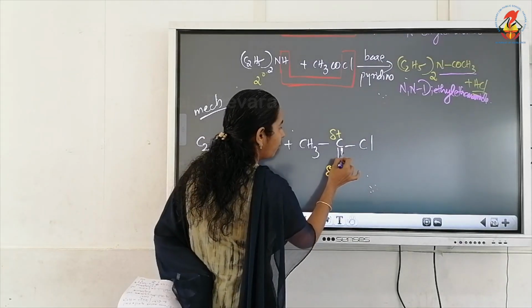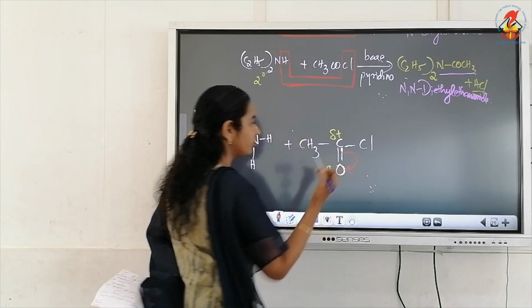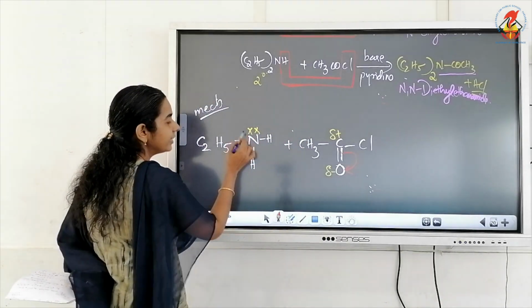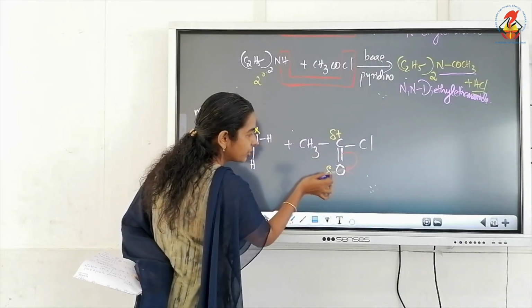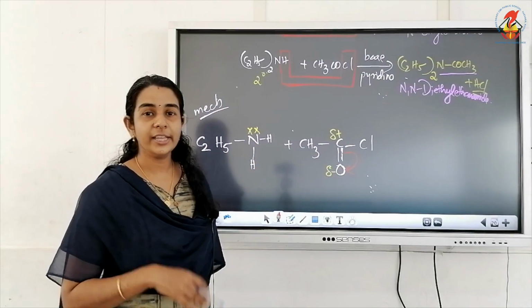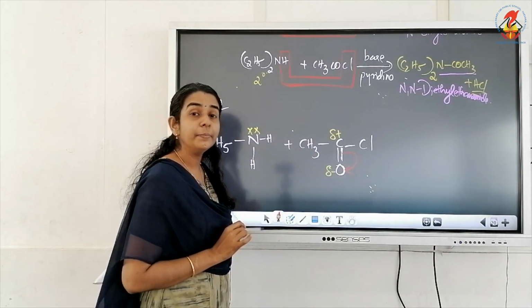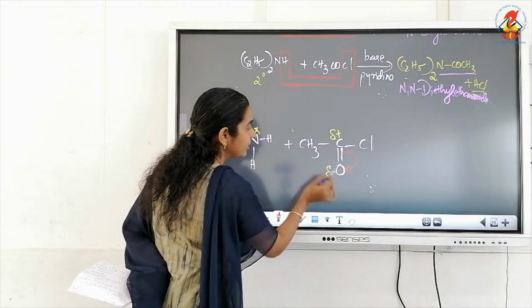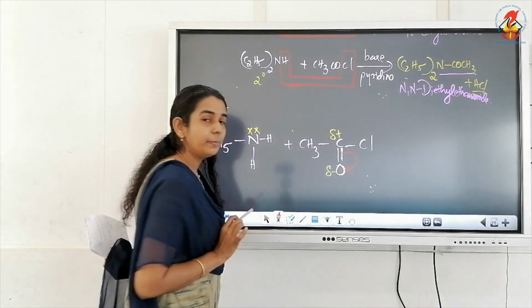So there will always be shifting of the pi electrons towards oxygen, isn't it? When this pi bond shifts completely towards oxygen, the carbonyl carbon will become completely positive and the carbonyl oxygen will become completely negative, and the double bond will become single.